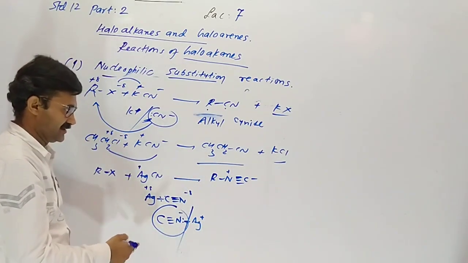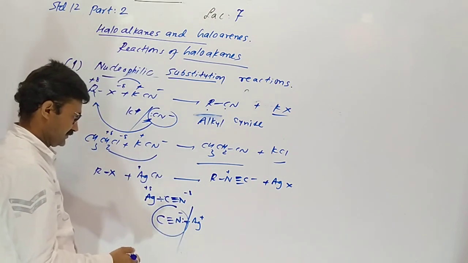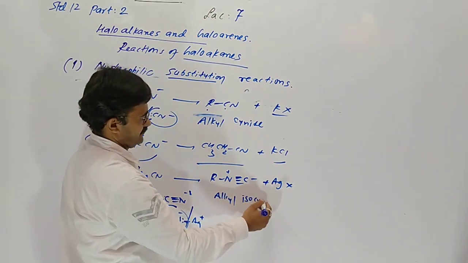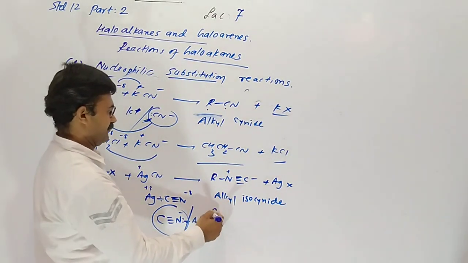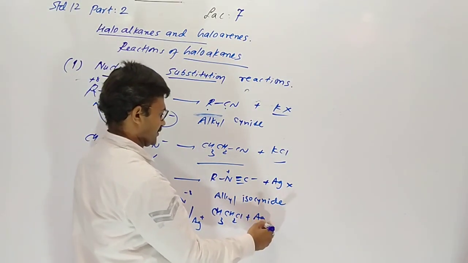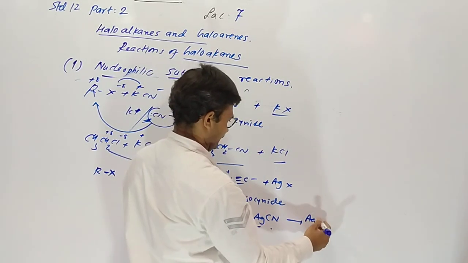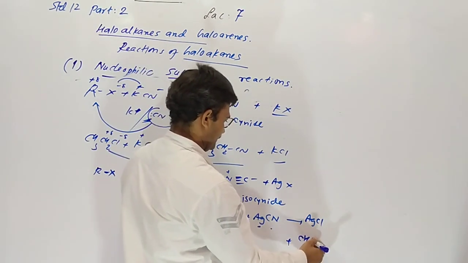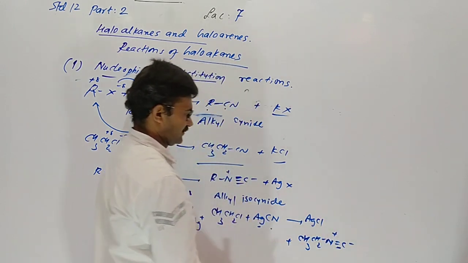So here nitrogen donates its electron pair to carbon and silver halide is removed, so we get alkyl isocyanide. I am giving an example for you. Ethyl chloride, store in your mind, reacts with AgCN, so AgCl is removed, but the final product will be ethyl isocyanide.